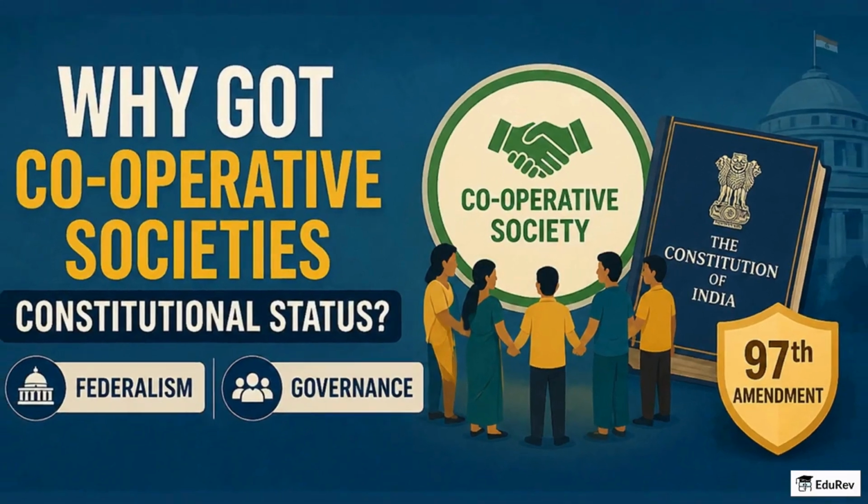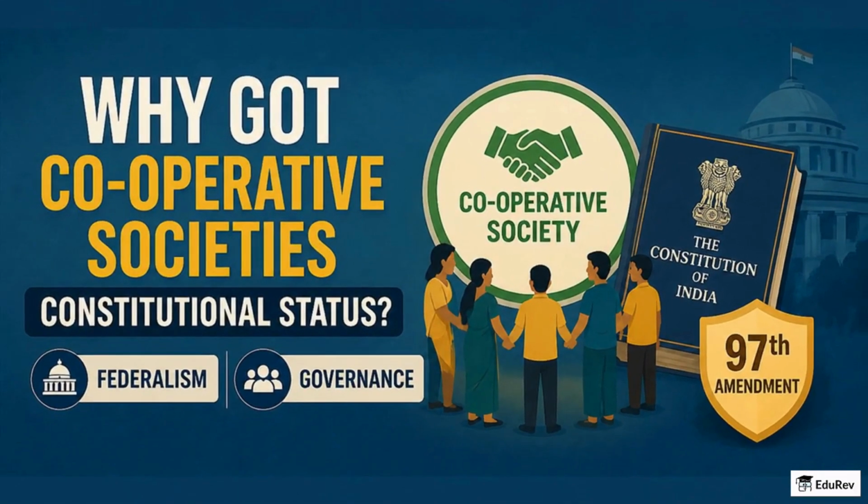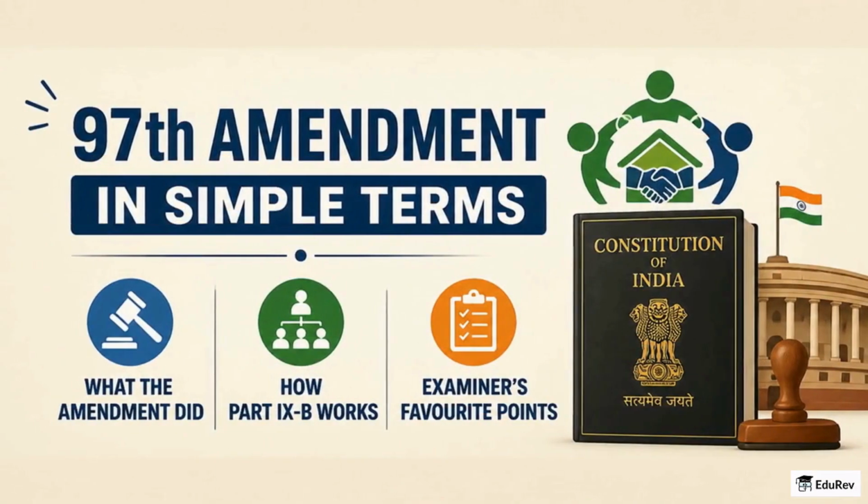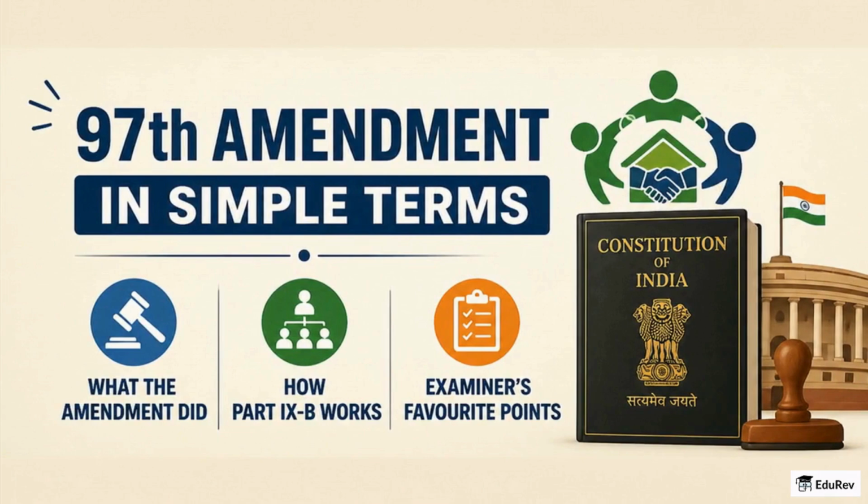You might be wondering why cooperative societies, which many of you study for UPSC, were given constitutional status by the 97th Amendment and how that matters for questions on federalism and governance. By the end of this video, you will be completely clear about what the amendment did, how Part 9B works, and which points examiners love to test.